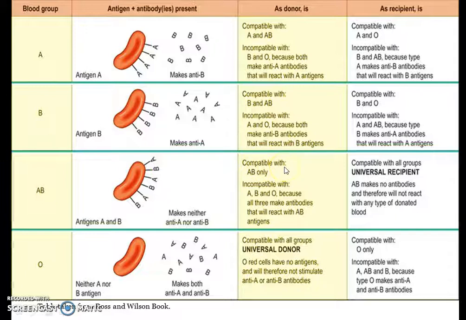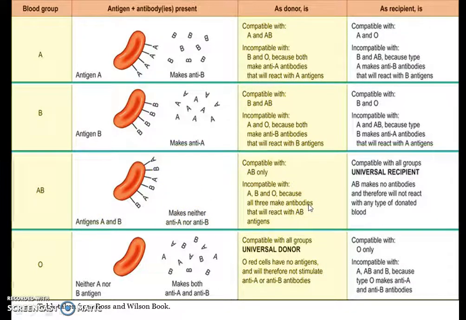As a donor, we can donate blood to a blood group AB person only, because blood group A, blood group B and blood group O are incompatible, as all three make antibodies that will react with the AB antigens.